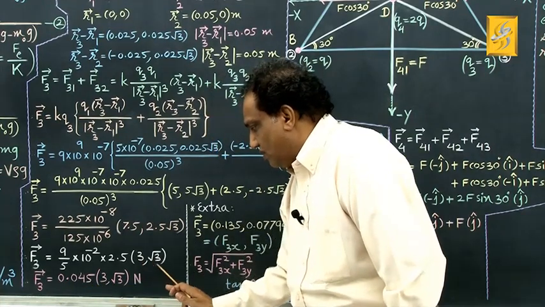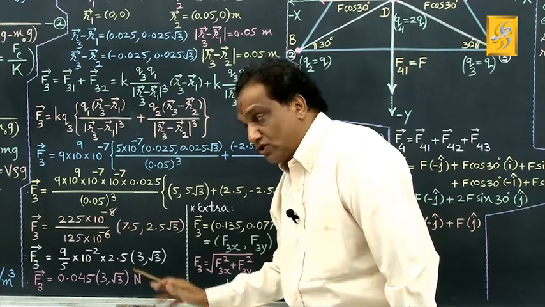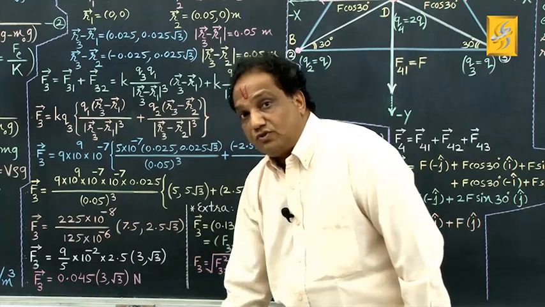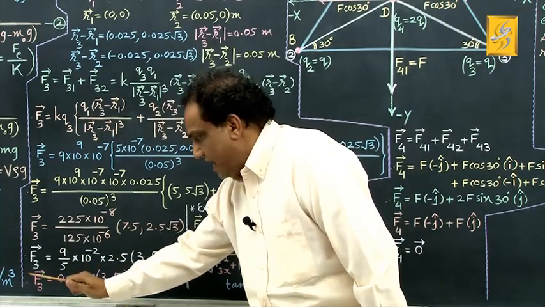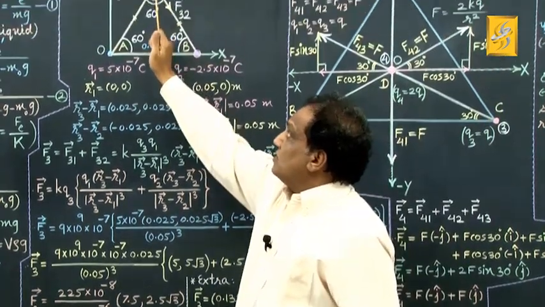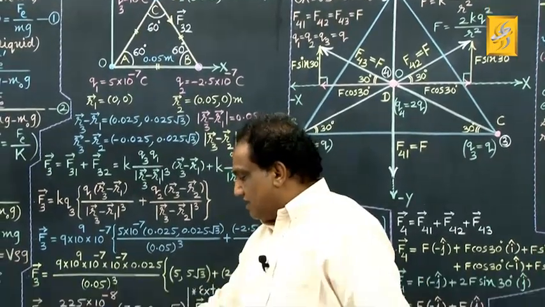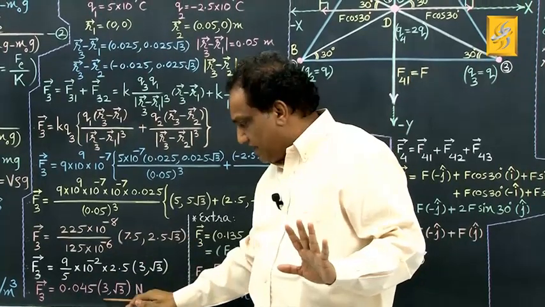This 3 comma root 3 as it is, and that many Newton, because all the values we have placed in SI unit. Naturally SI unit of Coulombian force is Newton. This will give you resultant Coulombian force exerted on third point charge, which is placed at point C, which they have asked in the statement, correct? So your answer we have obtained here. I mean the example is over at this step.